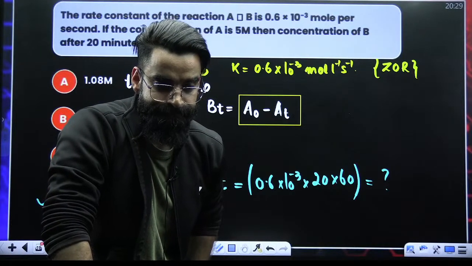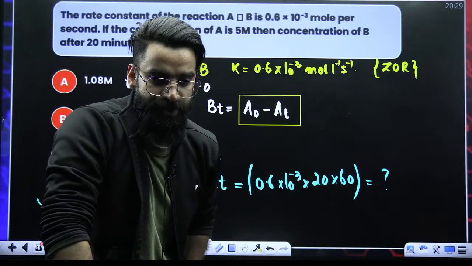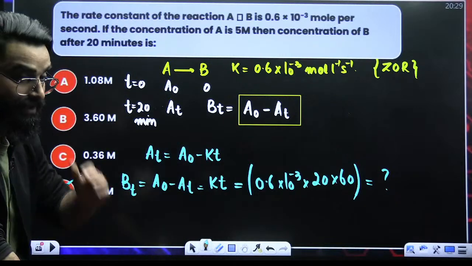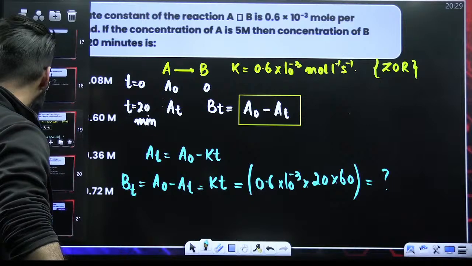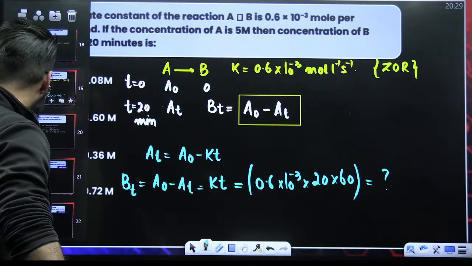Everybody done? Everybody done with this question? Yeah? A very simple and basic question this is. A bit conceptual this was. I'm moving on to one more.